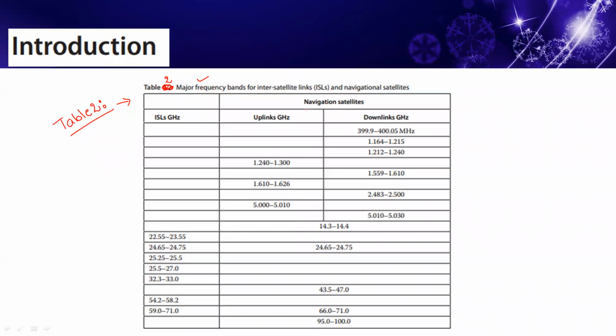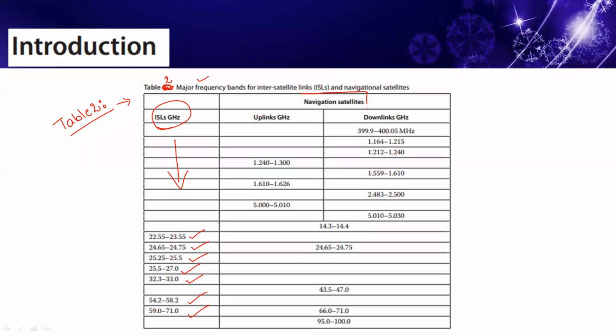For ISL, what are the designations? 22 gigahertz, 24 gigahertz, 25 gigahertz, 32, 54, likewise. Similarly, for uplink frequencies of navigational satellites.